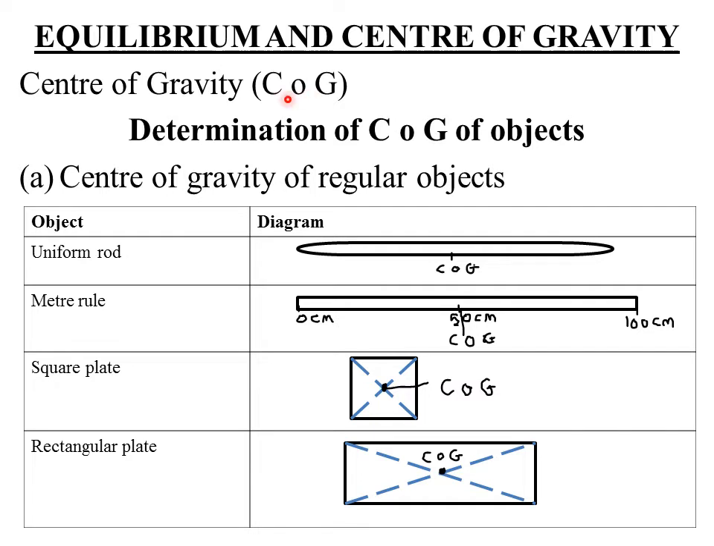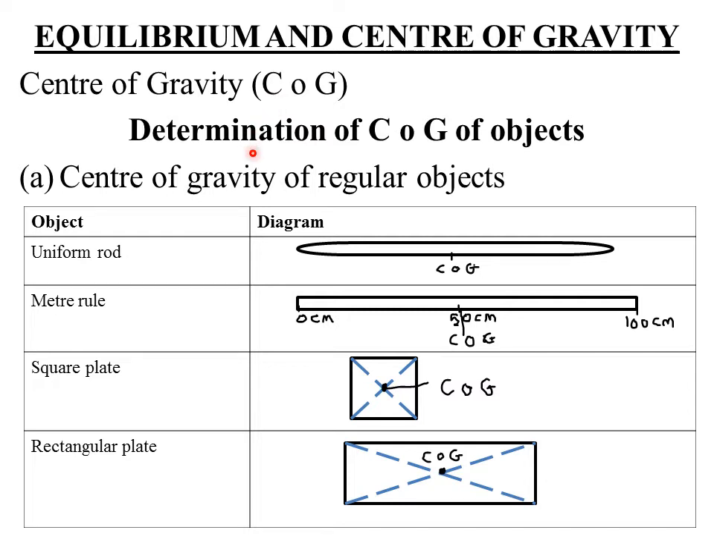Alternatively, you can define the center of gravity as simply the point where the whole weight of a body seems to be concentrated. It is important to note that a body will always balance at its center of gravity, because that is where the whole weight of a body actually seems to be concentrated.